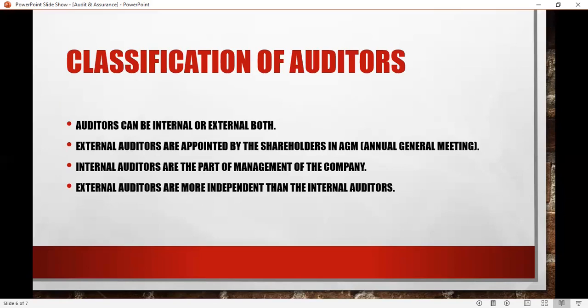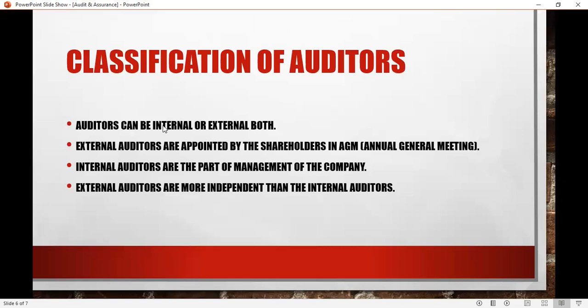Normally, management hires internal auditors, and their focus is more towards the controls of the company and the process flows of the company, right? External auditors, in comparison, are more focused on the financial statements or the numbers of the company: financial performance, financial position, in the form of the balance sheet, income statement, cash flow statement, statement of changes in equity, and notes to the accounts.